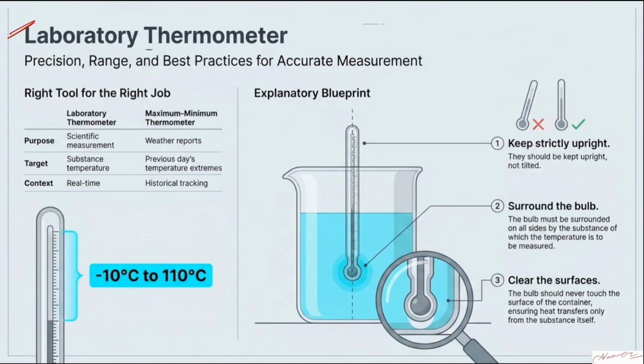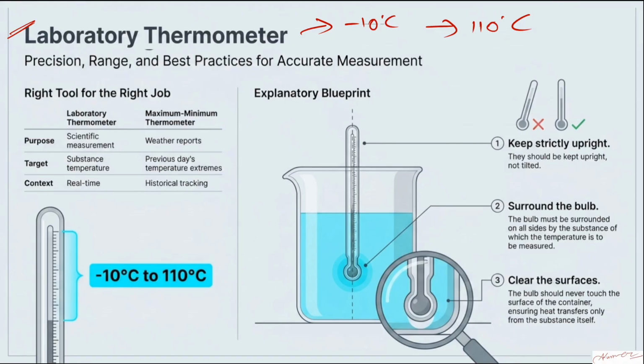That's why the laboratory thermometer generally ranges from minus 10 degrees Celsius to 110 degrees Celsius. In the labs, there can be other kinds of thermometers whose range can go up to 150, 160 degrees Celsius also. But generally, if they ask what is the range of the laboratory thermometer, it is from minus 10 degrees Celsius to 110 degrees Celsius.